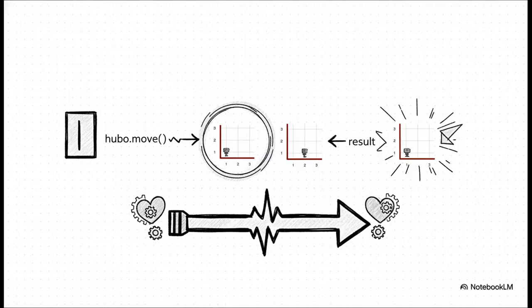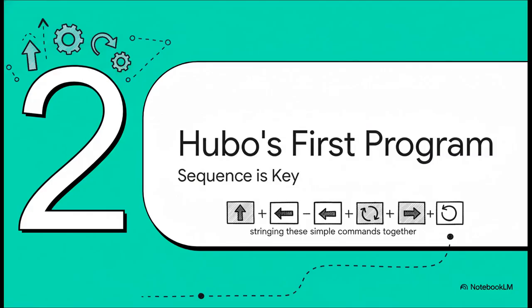And check this out. We write one line of code, hubo.move, and we see one clear result. He moves 1 step. This direct link, this cause and effect between instruction and outcome, is the absolute heart and soul of programming.